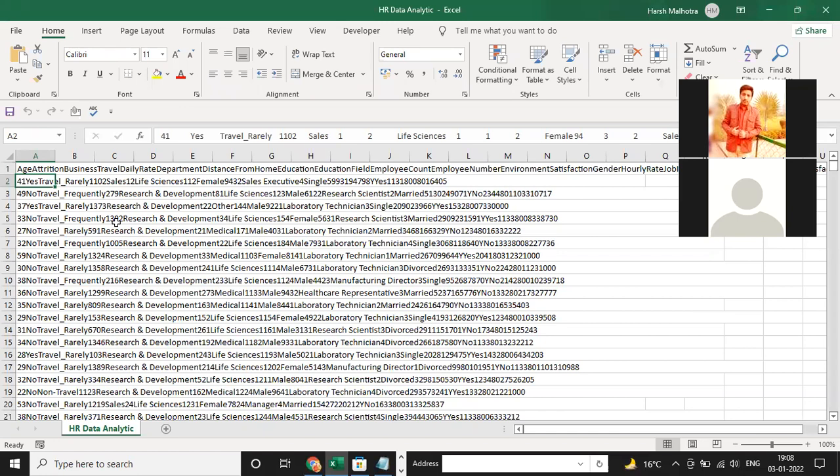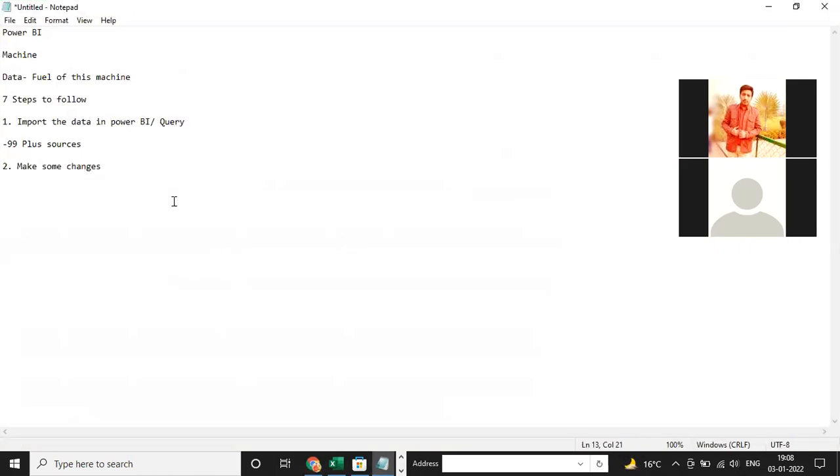So second step, we have to do some Power Query transformation. We have to clean this data in Power Query. This is the second option. And the third option, guys, is to load the data in Power BI. Load the valuable data, not the unvaluable. Load the valuable data into Power BI.